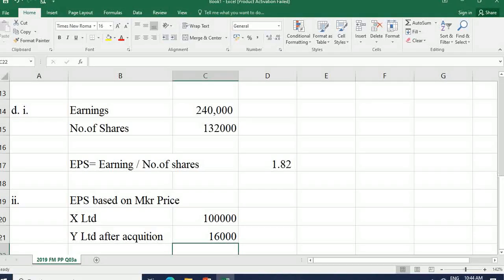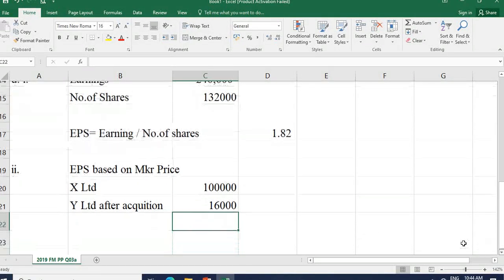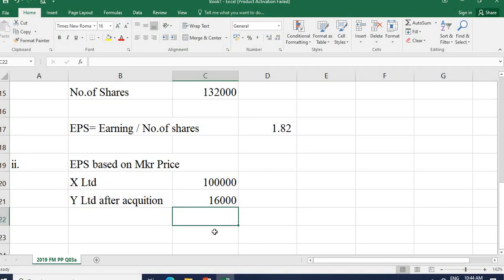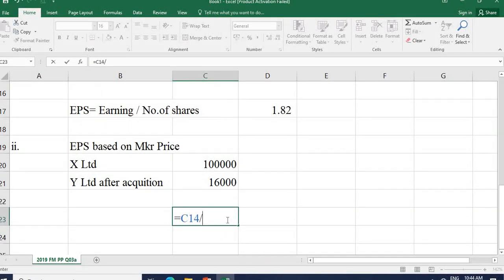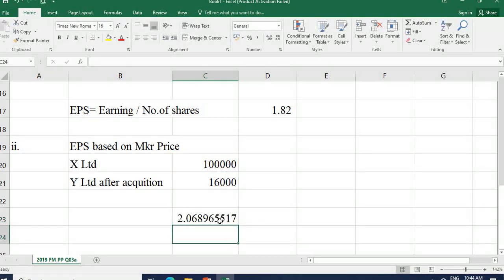Now if you calculate the EPS, equal 240,000 upon 100,000 plus 16,000, 2.069.